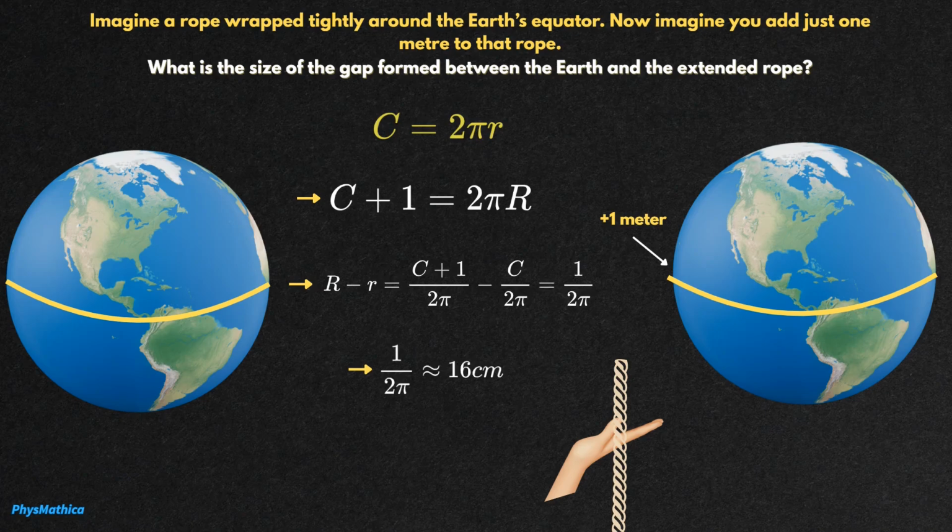If you think about it just as a planet and you just add 1 meter to that rope around it, the answer is actually a 16 centimeter gap in the end, which is amazing and very interesting.